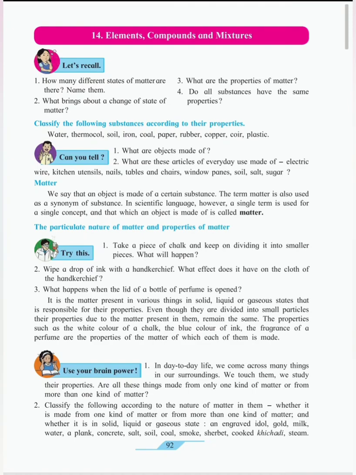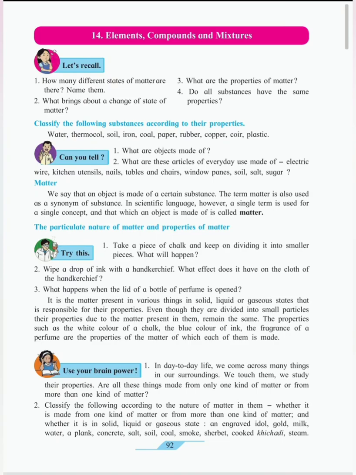An object is made up of whatever kind of material is present in it. For example, a chalk is made up of chalk powder. A steel or an iron rod is made up of iron. Jewelry is prepared of silver or gold or diamond, depending on the kind of object. So there is some or the other kind of substance present in it. Whatever that substance is, that is called matter. What an object is made of is called matter.